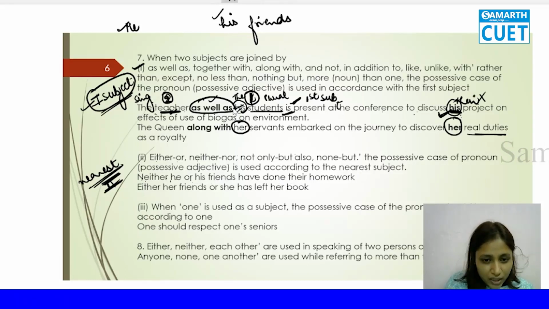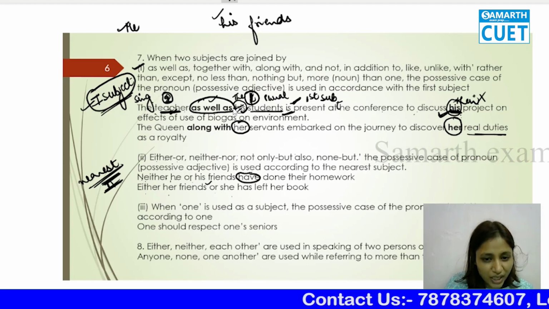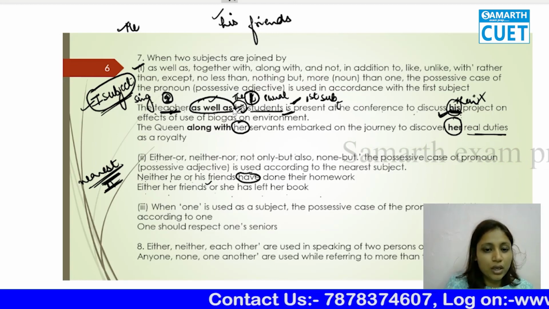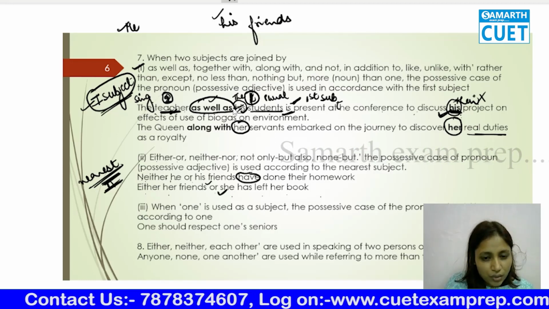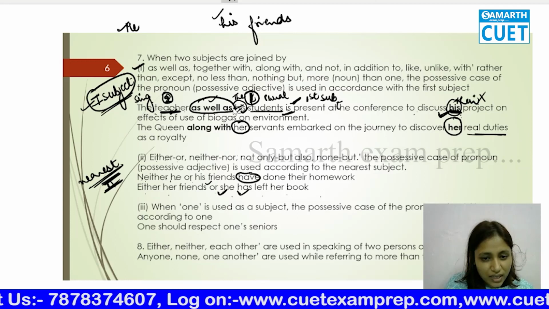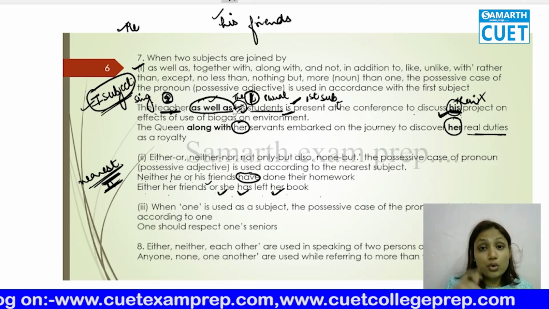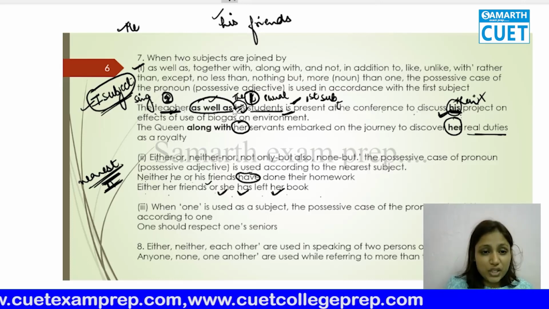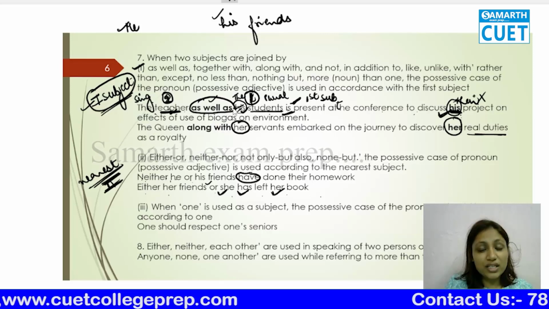Okay, and similarly the verb is also according to the second, because it is nearest to the second. Similarly, either her friends or she has left her book. So for the second, the subject is she, so according to that has comes, and the possessive case comes. Okay, remember these rules, especially these rules of verb also, because when we are going to study subject-verb,